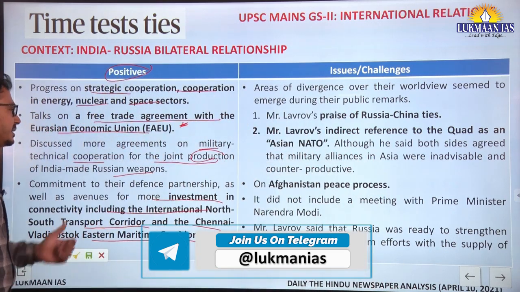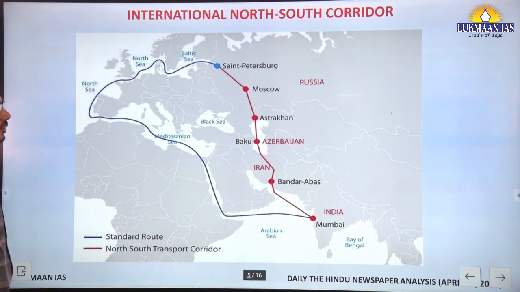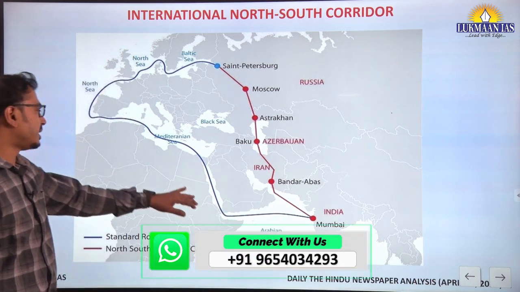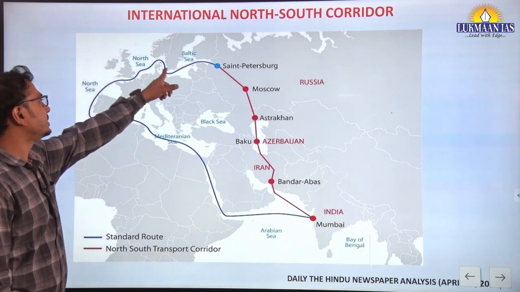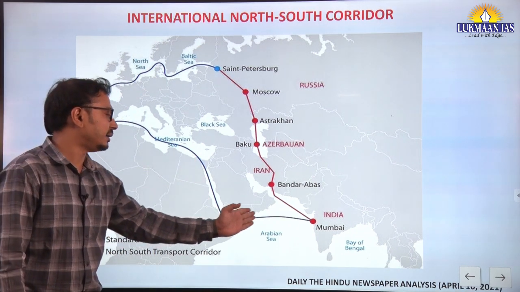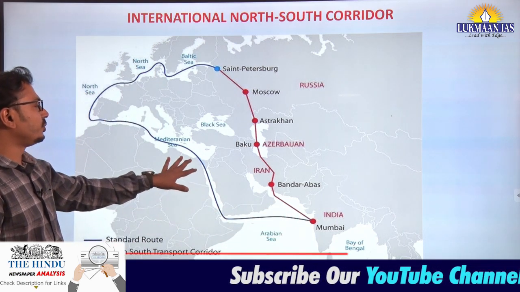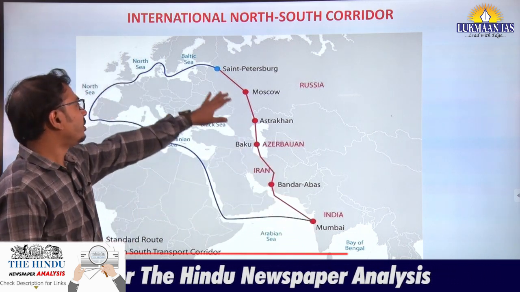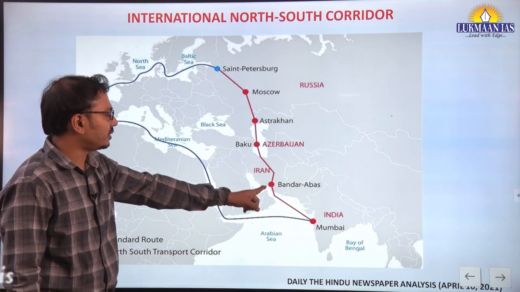Okay, now which are these two? First, let us see in these maps here. International North-South Transport Corridor. You can see here the existing transport corridor or standard route from St. Petersburg is through the Baltic Sea, North Sea and then into the Mediterranean Sea, then Suez Canal and reaching Mumbai. Now, as an alternative route to this, the North-South Corridor is being built and the cooperation between Russia and India is happening here. You can see the land route here up till Iran.